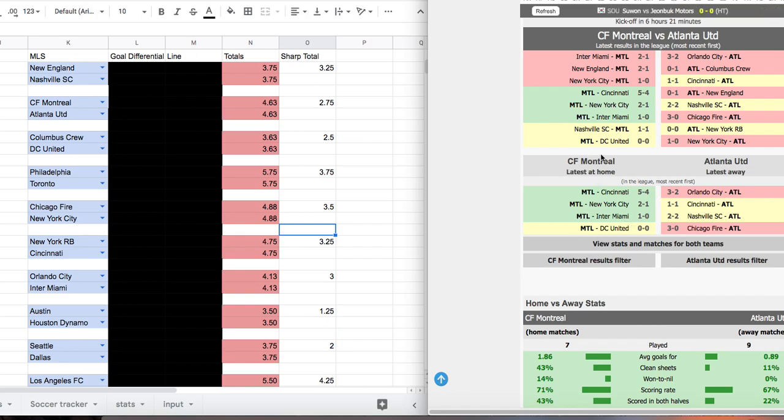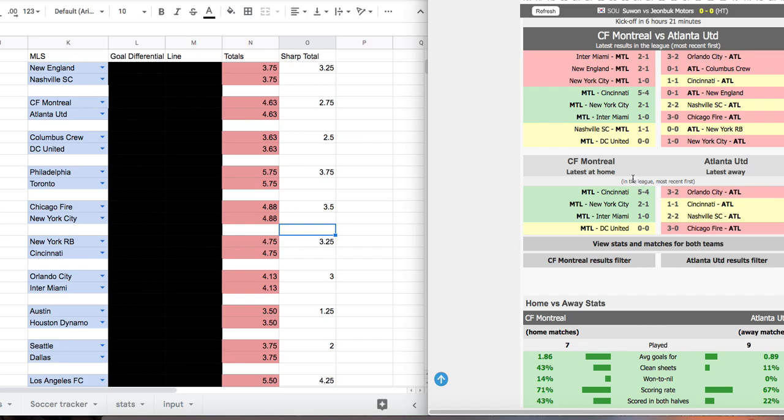If you see it says CF Montreal here, they won this one 5-4, 2-1, 1-0, and 0-0. That was their last 4 at-home matches. But notice this is a 5 here. So the way that I calculate this, I'm not going to reveal the actual way I calculate it, but instead of this being a 5, I make this a 3 with my calculation.